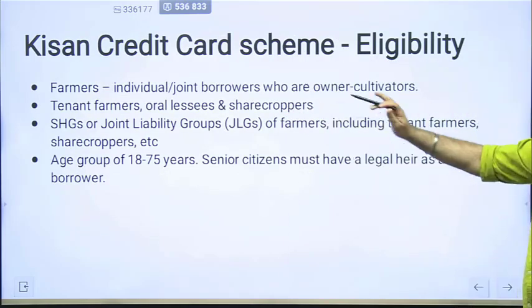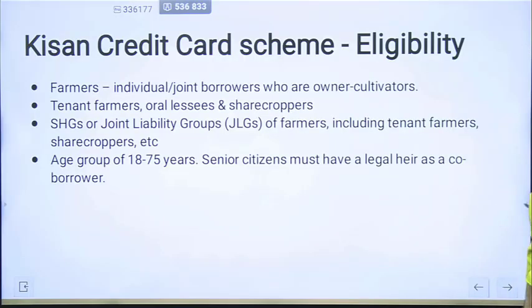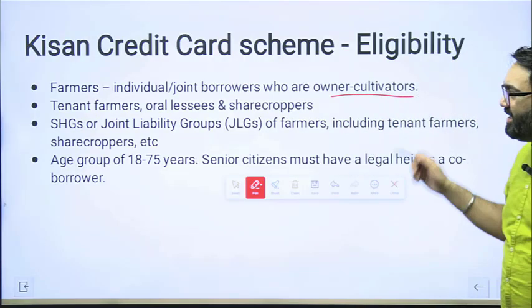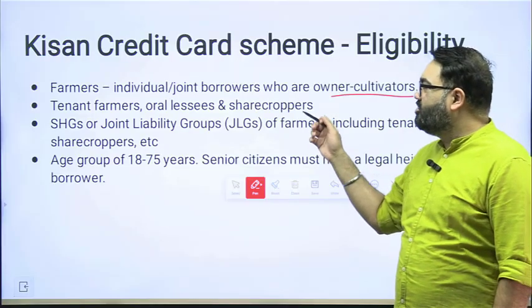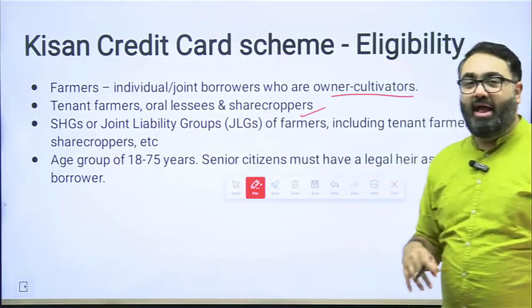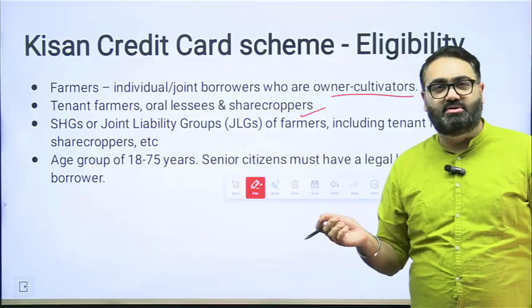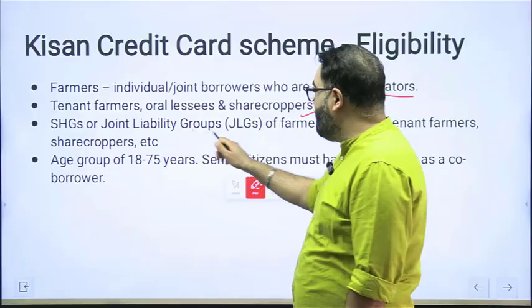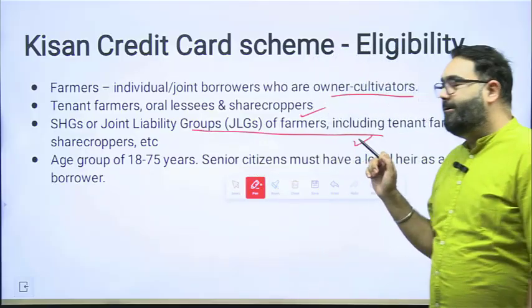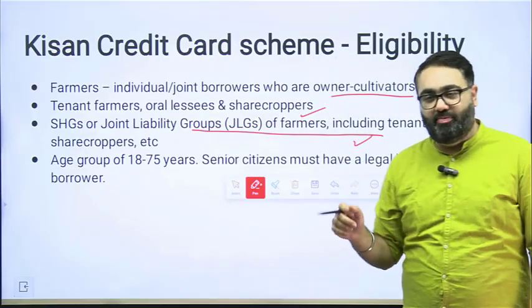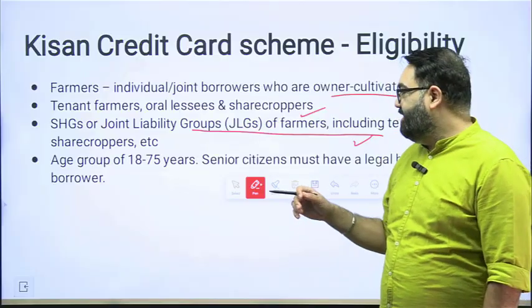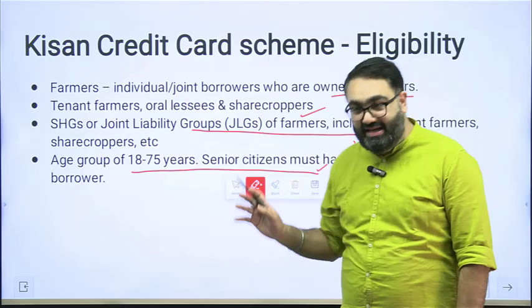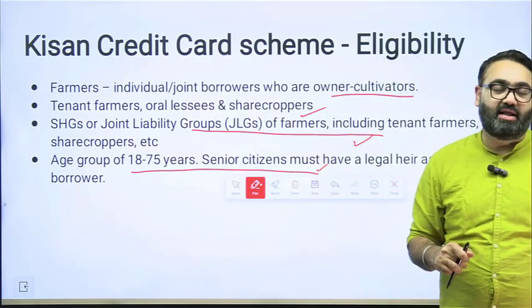Apart from this, as I said, the eligibility is: individual farmers, joint borrowers who are owner cultivators can come, tenant farmers can also come, sharecroppers can come, and it is also available for groups, not just an individual farmer. So self-help groups can also come in, they can also be given this loan. The age group for the farmers to be eligible to get this card is 18 to 75.